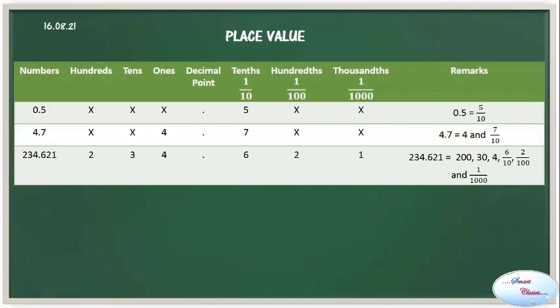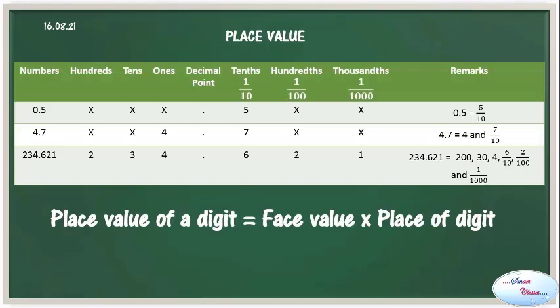While 234.621 means it can be written separately as 234, 6 upon 10, 2 upon 100 and 1 upon 1000. Remember, place value of a digit is always obtained by multiplying face value with place of the digits.